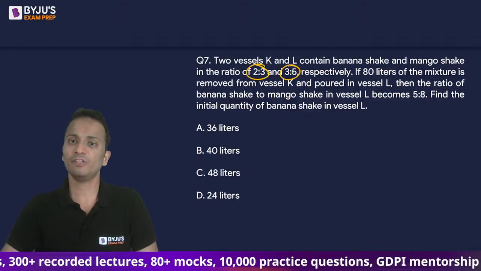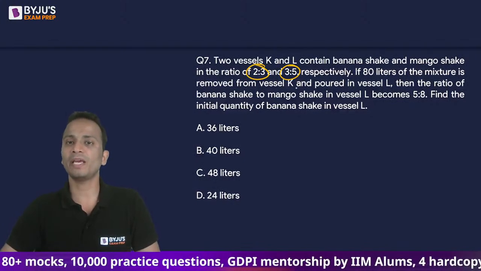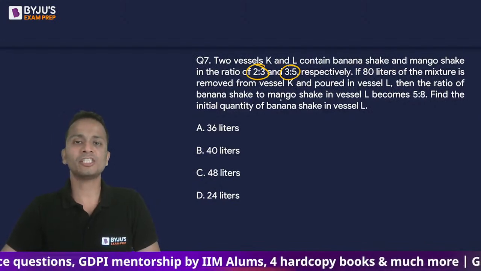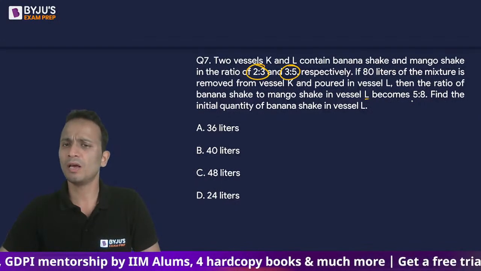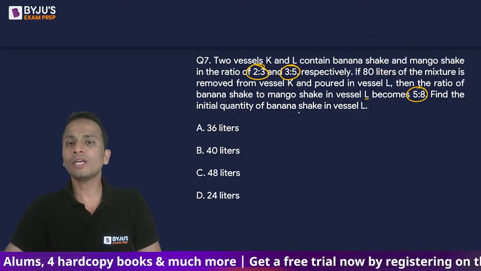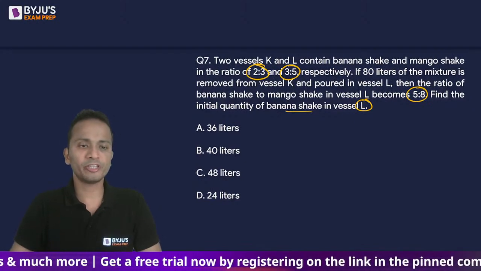Be careful with the language. If 80 liters of mixture is removed from K and poured in L, then the ratio of banana shake to mango shake in vessel L will become 5 is to 8. Find the initial quantity of banana shake in vessel L. A tricky question this one is.